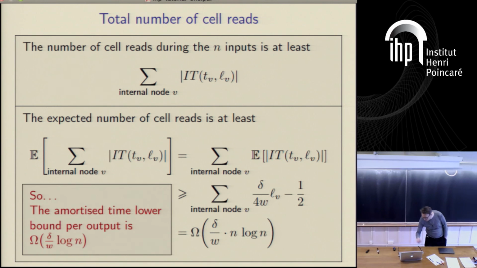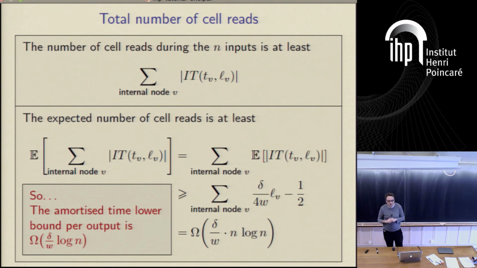So if we're interested in amortized results, this gives us an amortized time lower bound of delta over w times log n. So this is a complete proof. Hopefully no details missing. I think it may be the only complete proof you get in my tutorials. But I just want to give you an entire proof of a lower bound result using this information transfer technique.